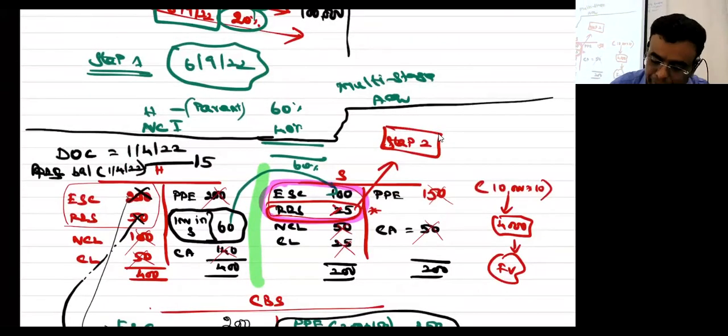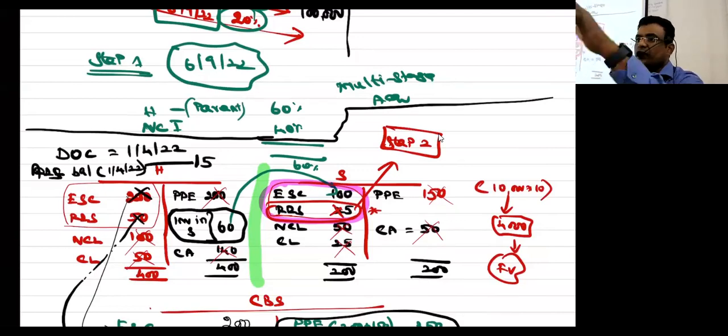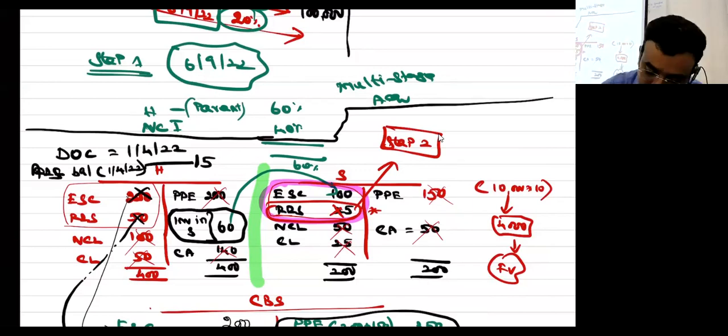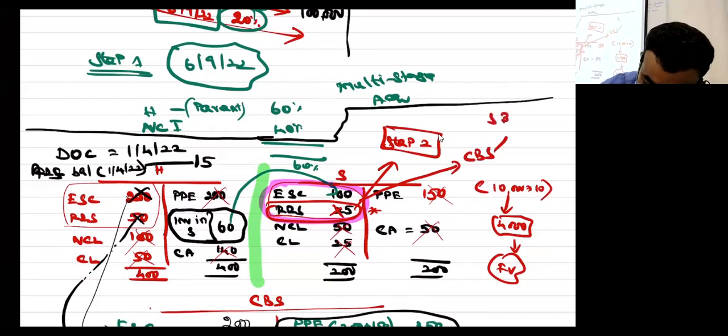This have been incorporated. 25 step 2 step 2 to step 3 step 4 step 6 இருந்தத உடைச்சு பிரிச்சு அங்கங்க ஒரு போய் போட்டாச்சா? அந்த 25 have been incorporated in the consolidated balance through the steps. This amount is incorporated in CBS through step 3 step 4 step 6.